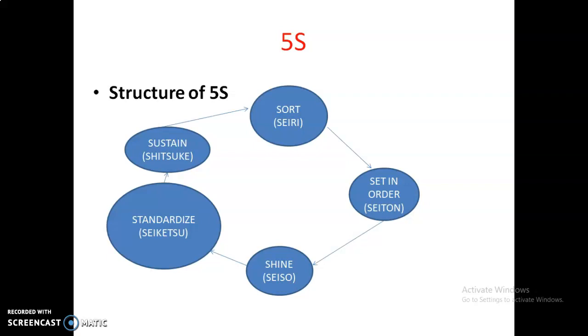Sort: remove unnecessary items from each area. Set in order means identify storage for efficient use. Shine means clean and inspect each area regularly. Standardize means incorporate 5S into a standard operating procedure. Sustain means assigning responsibility through a continuous working cycle. So these are the features of the different 5S.